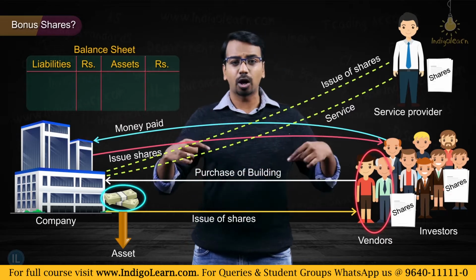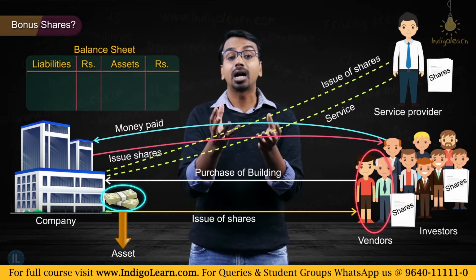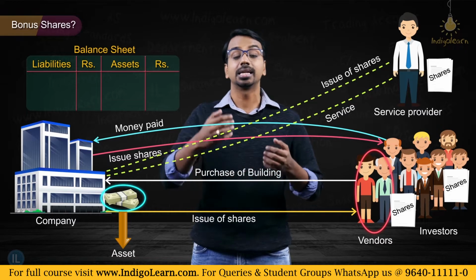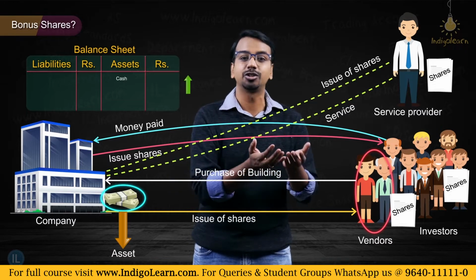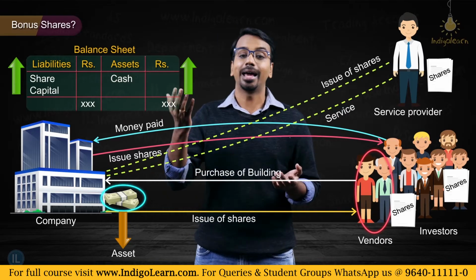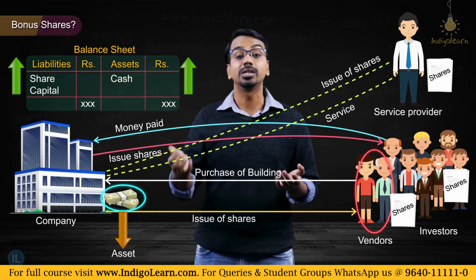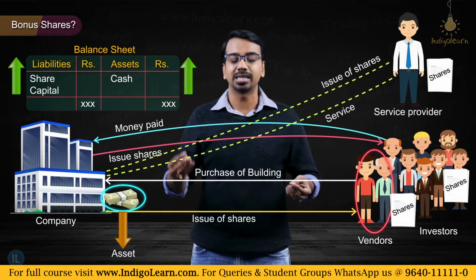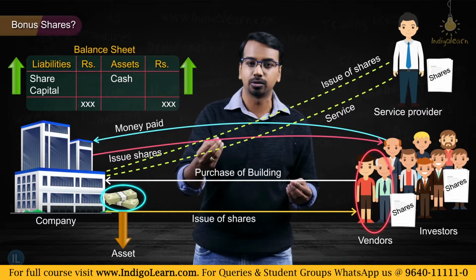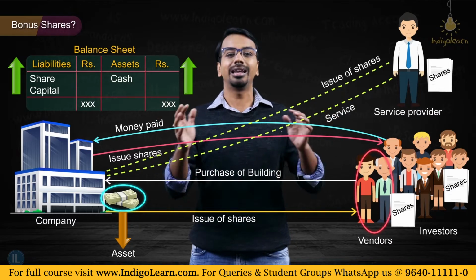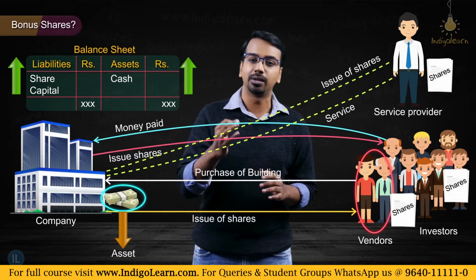equity shares. Now if you come back to the first scenario where a company is getting cash, what happens? Cash comes into the business, and on the asset side of the balance sheet, it increases. Correspondingly, issue of equity shares happens, and on the equity and liability side, you will see the balances rising. For example, if you collect 10,000 rupees and you issue shares worth 10,000 rupees, assets increase and liabilities also increase. This is generally what happens when we issue equity shares.